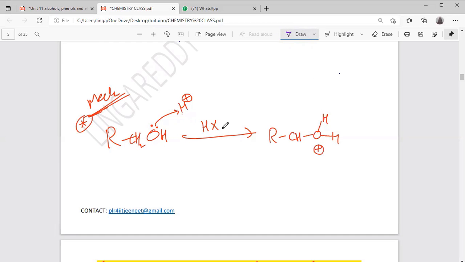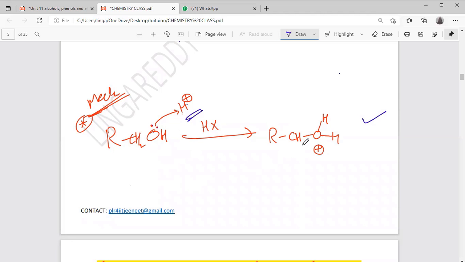What's happening here? HX means what? H plus is donating. Wherever electron density is more, the H plus will go and sit there. Okay, the H plus is coming and joining with oxygen. Of course, carbon doesn't have any lone pair, so electron density is less. Oxygen has 2 lone pairs, which means it can donate. So this step understood? Yes, sir.